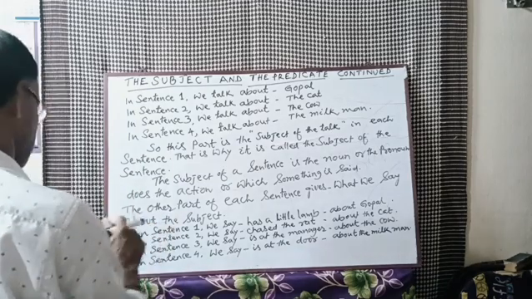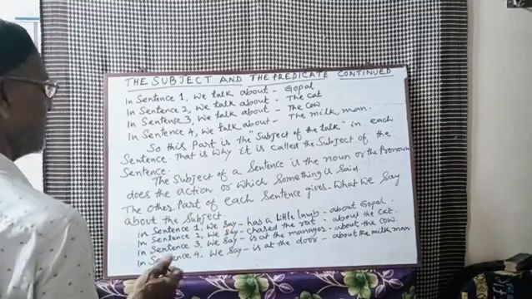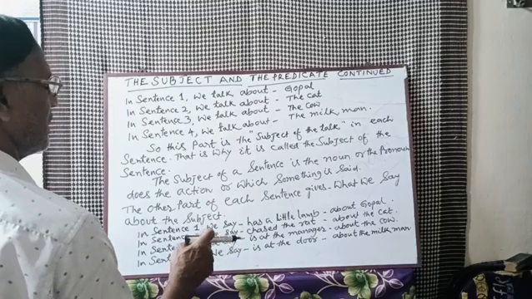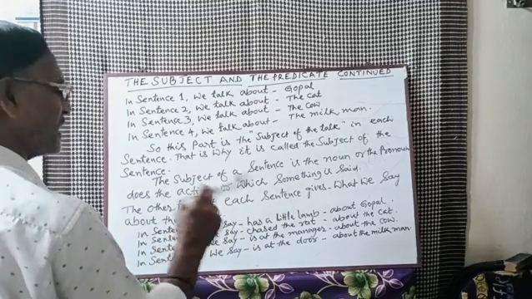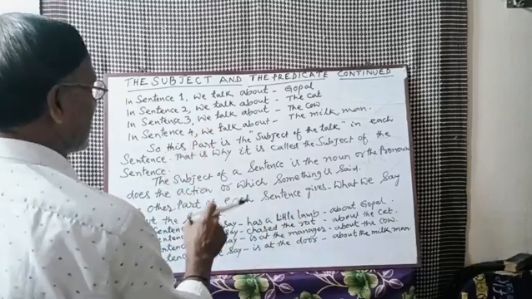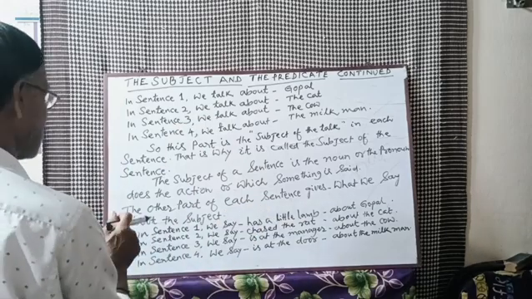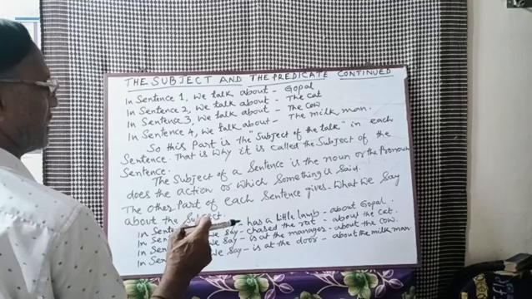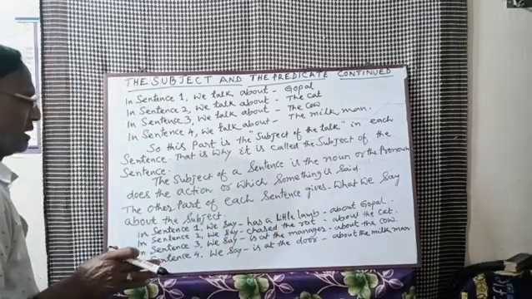The milkman is the subject, and in the same way, the predicate is at the door. That means we are telling about the milkman. That means the predicate part is telling about the subject, that is the milkman. This is the description.